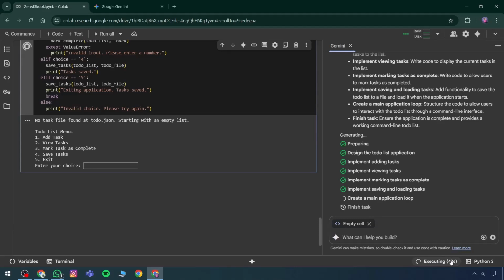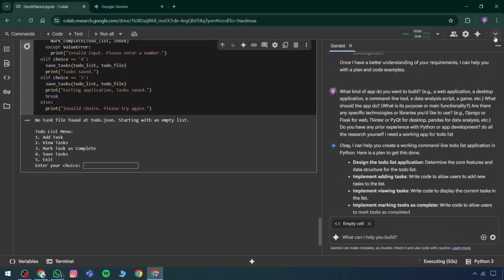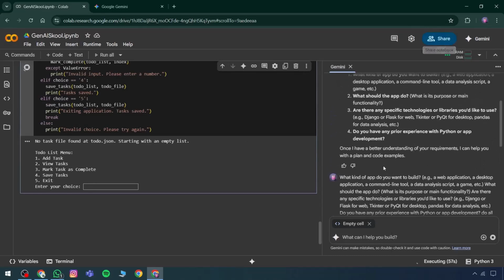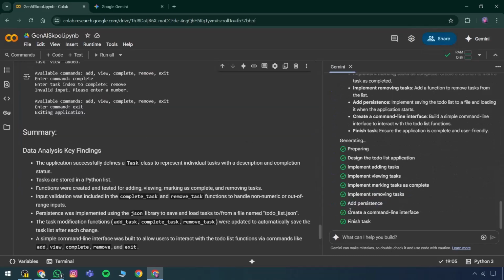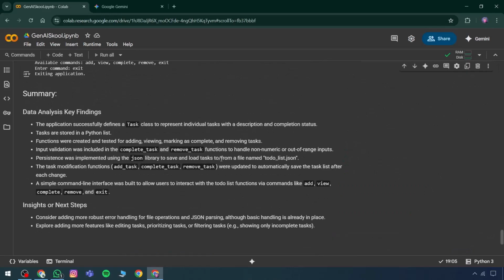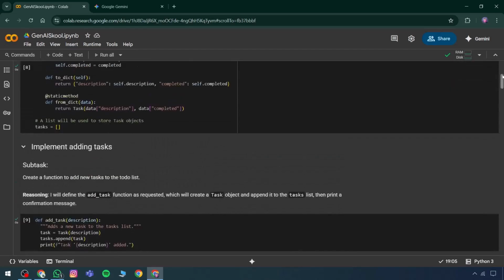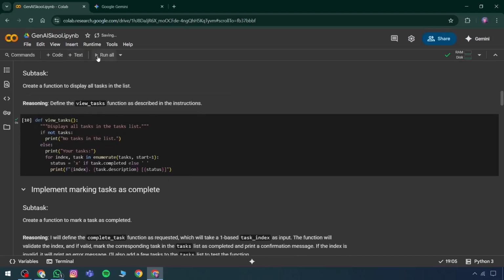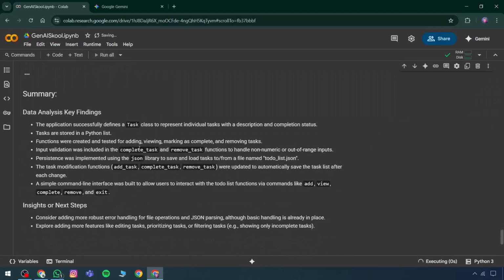The current environment uses Python 3, and a Python 3 model is active. This file can also be shared if needed. A brief wait is required while the main application loop is generated. At this point, the task has run directly. If Gemini is closed, it becomes evident that the entire coding agent has been generated from start to finish across multiple steps. If there's a need to execute everything directly, it can be done from the execution panel.